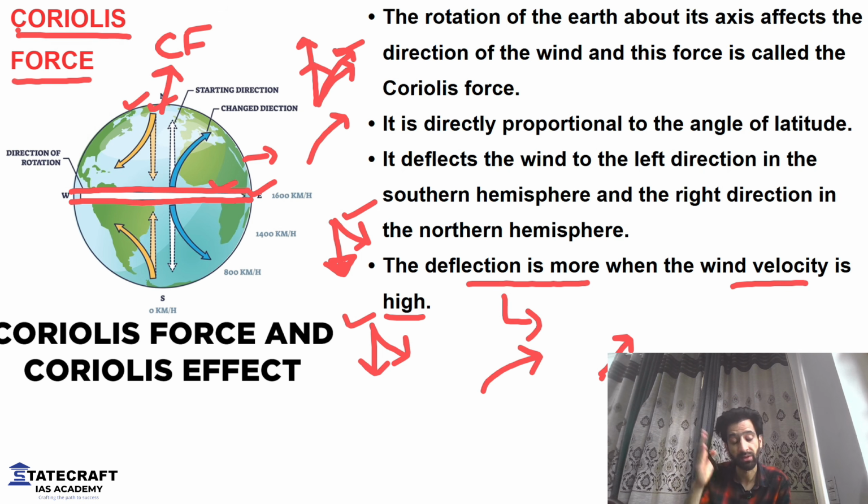Everything is deflected towards right in the northern hemisphere, towards left in the southern hemisphere. At the same time, higher the speed of the moving object, more will be the deflection. And the Coriolis force is zero on equator and it will be maximum on the poles. Because of this Coriolis force being zero on the equator, we will see there are no cyclones there. We will learn about that when we reach there, but right now remember this thing.